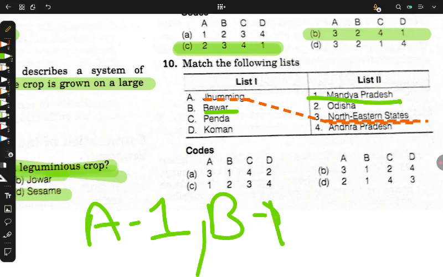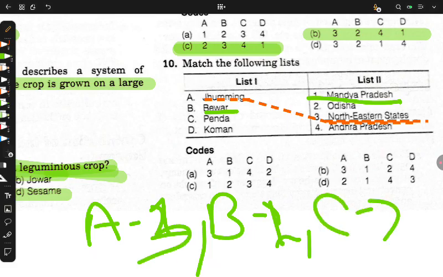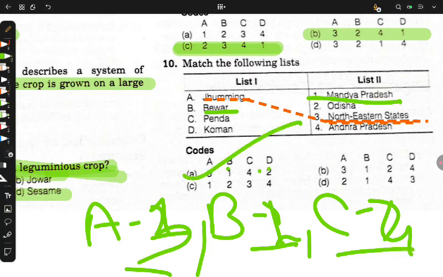So 1. A3, B1, C, Odisha, AP. Bewar is in Madhya Pradesh and Penda is in Andhra Pradesh. So A3, B1, C4, D2.